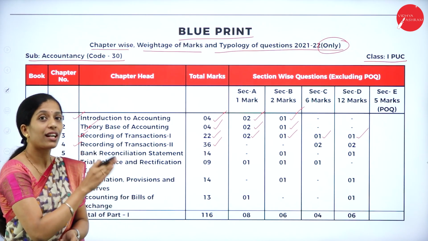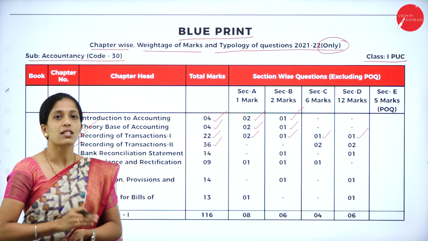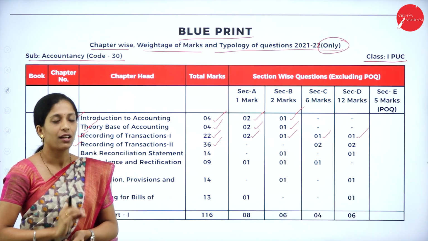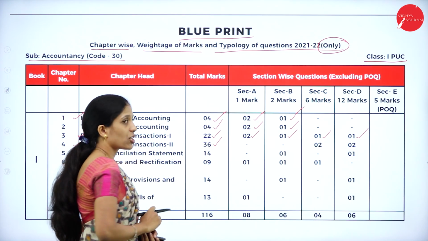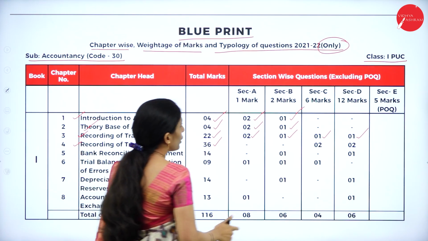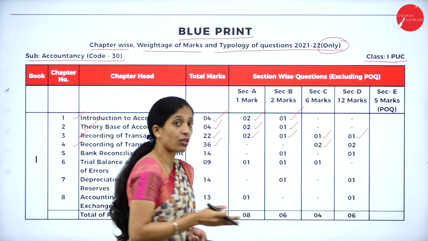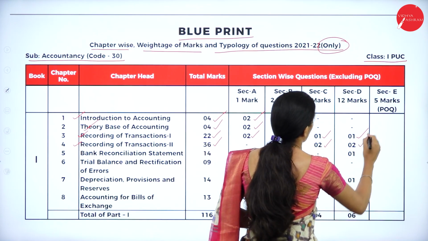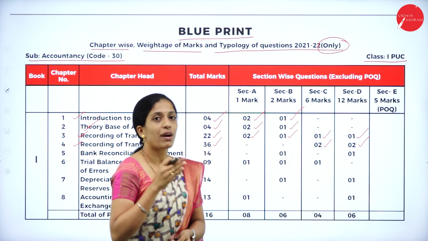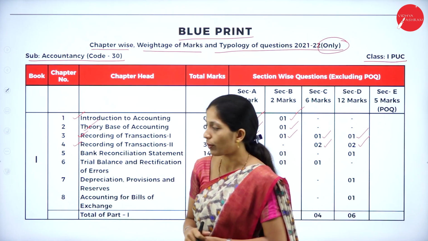If you read this chapter properly, you will get 36 marks. You can expect 2 questions of 6 marks and 2 questions of 12 marks.